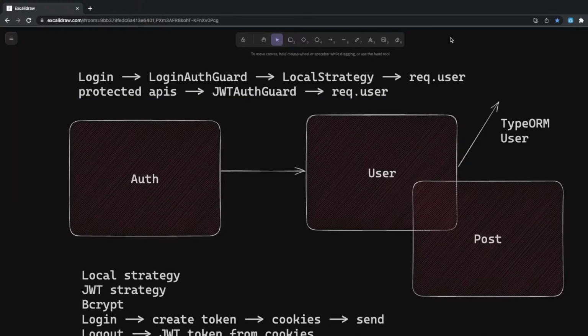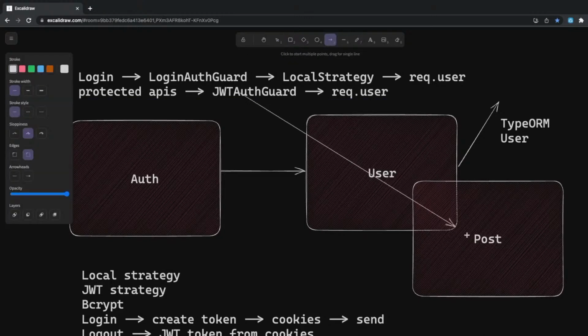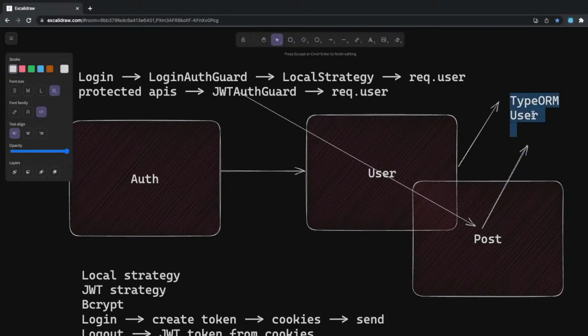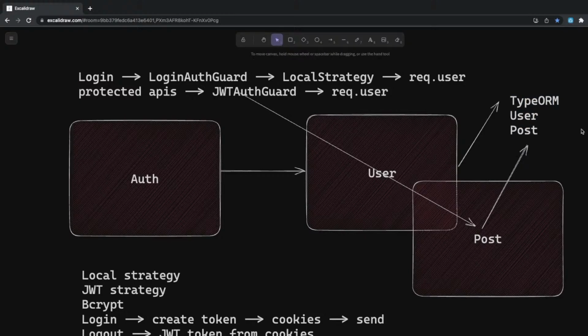Post will also use this auth guard, JWT auth guard, to protect the APIs, and once the user session exists and everything is good, then it will have just another TypeORM entity, which is post. Because from this auth guard we have validated that the user session exists and is valid, then it will put the user object on the request, and you can create a post and populate the author data and all. So it's like a simple analogy of building a simple authentication service.